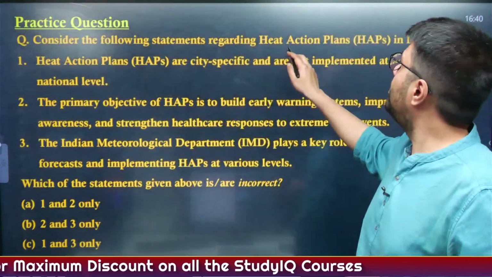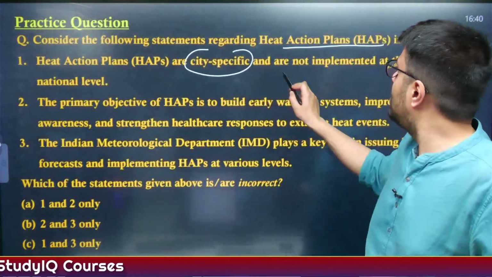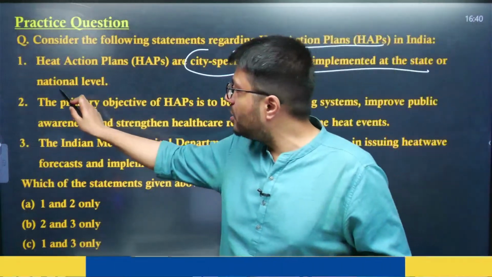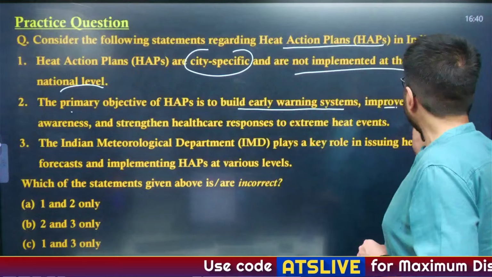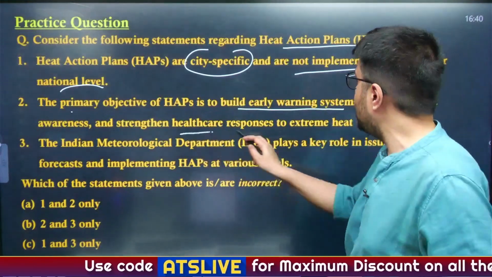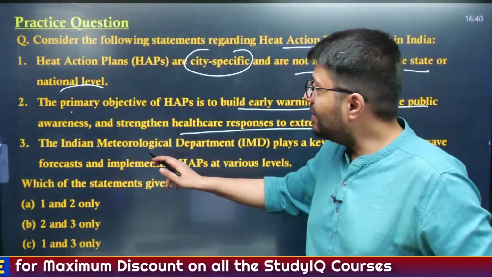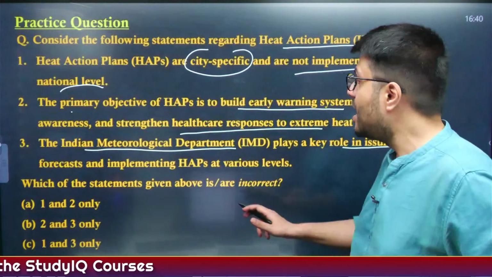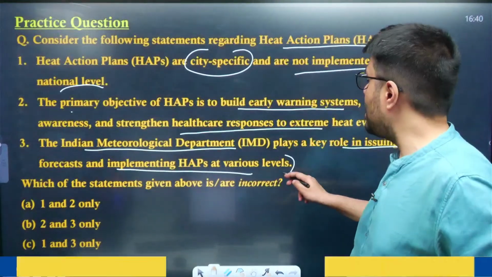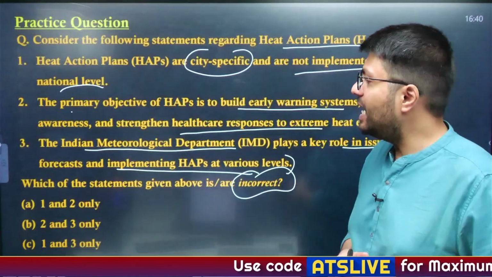Consider the following statements regarding heat action plan in India. These are city specific plans and not implemented at the state or national level. The primary objective of HAPs is to build early warning systems, improve public awareness, and strengthen healthcare response to extreme heat events. And the Indian Meteorological Department plays a key role in issuing heat wave forecast and implementing HAPs at the various levels. And we have to identify the incorrect statement. So please let me know which is the incorrect statement here.